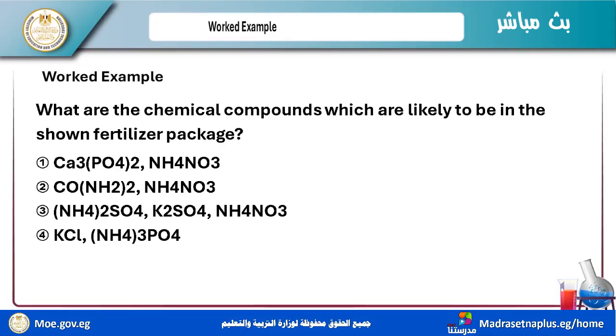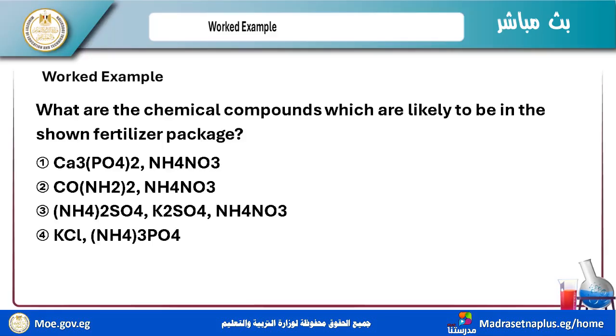What are the chemical compounds which are likely to be in the shown fertilizer package? Ca3(PO4)2 and NH4NO3, calcium phosphate and ammonium nitrate. And I have CO(NH2)2 and NH4NO3.